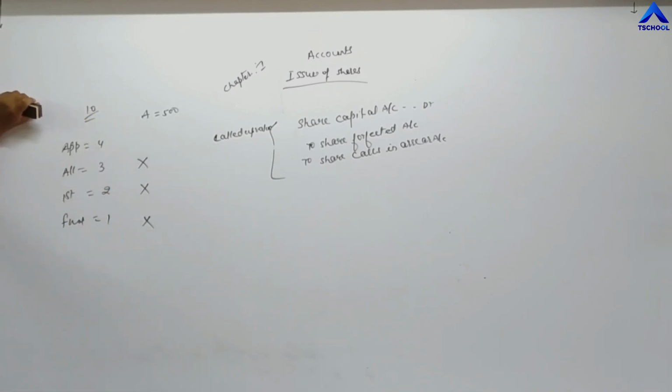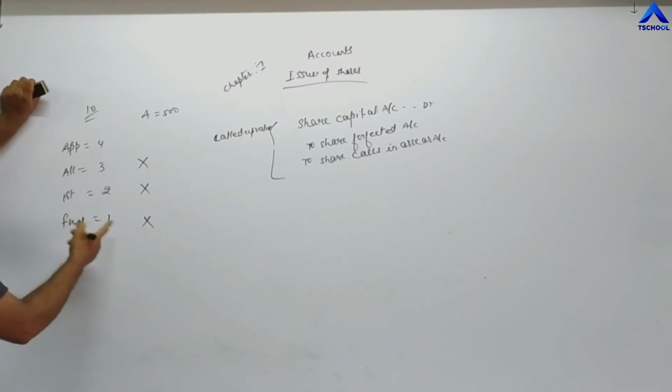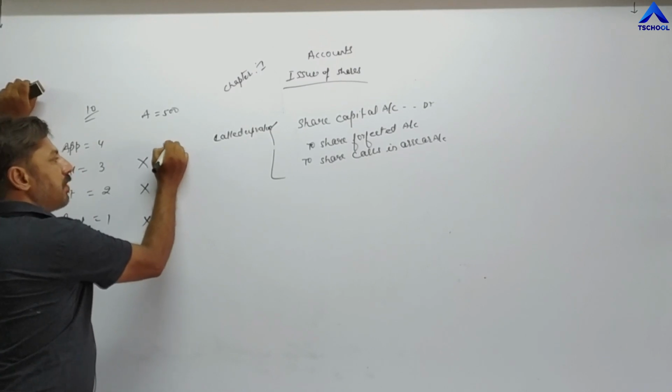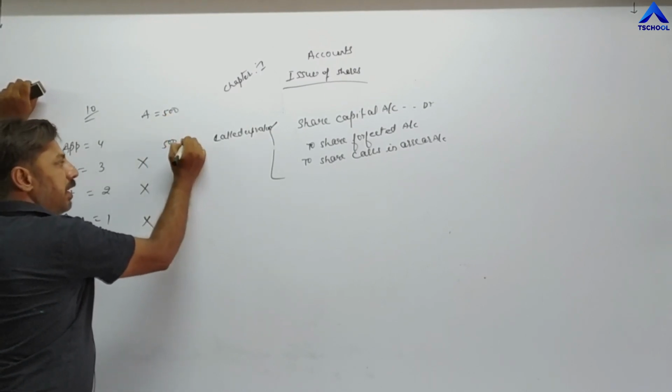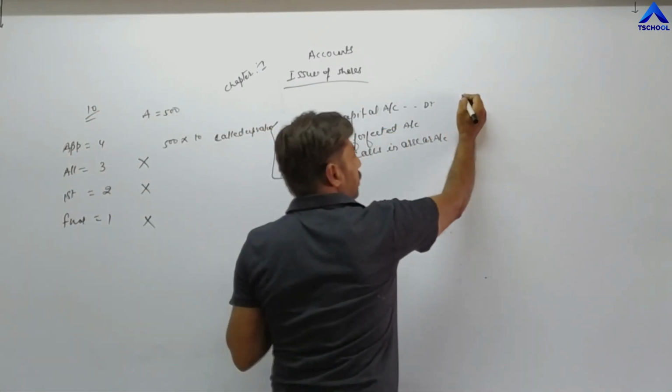This is called up value. So here we take 500 shares forfeited into called up value 10, 500 into 10, 5,000.